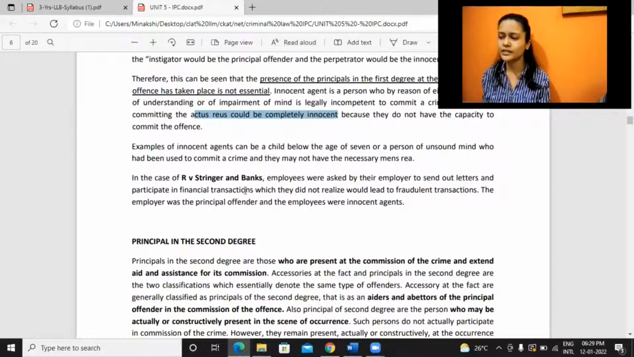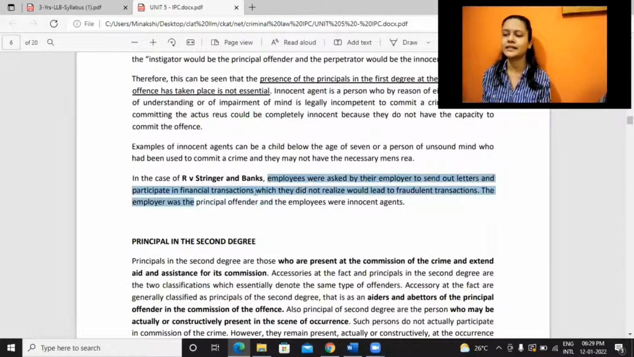So there was this case wherein employees were asked by their employer to send out letters and participate in some sort of financial transaction, and they were not told that this would lead to some fraudulent transactions. These people did not have the idea, but they were made to do that, and the employer was the principal offender in this case because the employees did not have the knowledge.